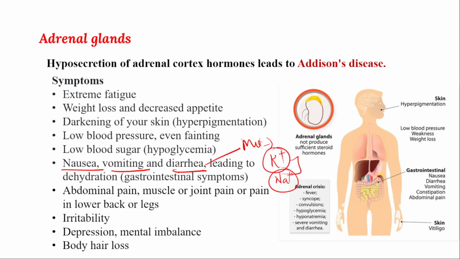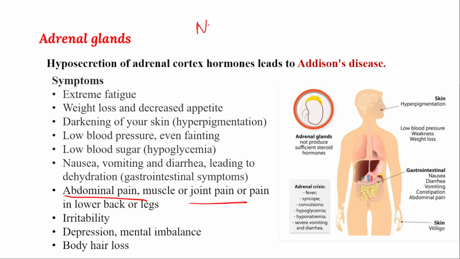If water balancing is not there, stools will be watery, causing watery diarrhea, and gastrointestinal symptoms are there. That is due to abnormal functioning of mineralocorticoids, and that leads to abdominal pain, muscle and joint pain. Why? Because these minerals are necessary for proper cell function. If more water comes out, because of osmosis, the cell becomes turgid or flaccid because of improper movement of water.